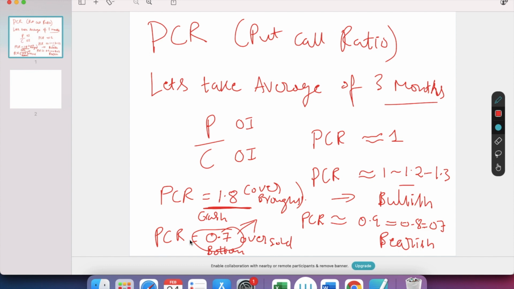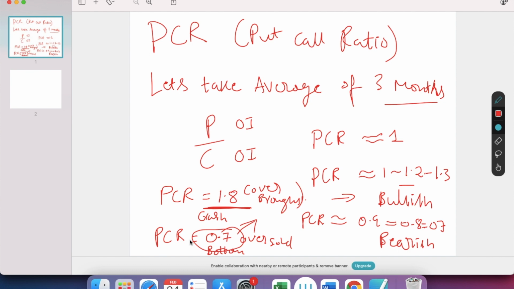If PCR is very high, we can say the market is overbought, at its peak, and a crash may come anytime. If PCR is almost equal to 1.8, a crash may come. If PCR is equal to 0.7 or even 0.6, we can say the market has bottomed out.